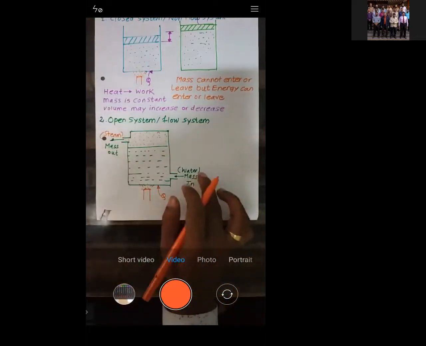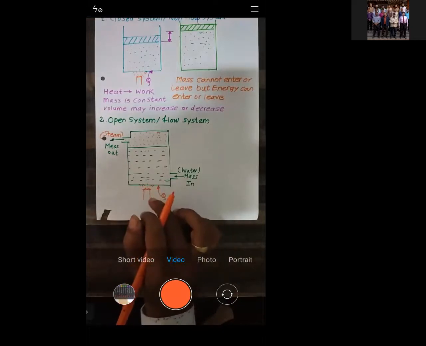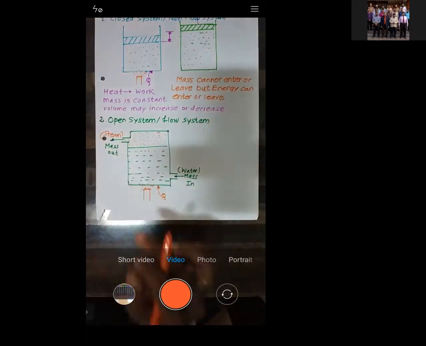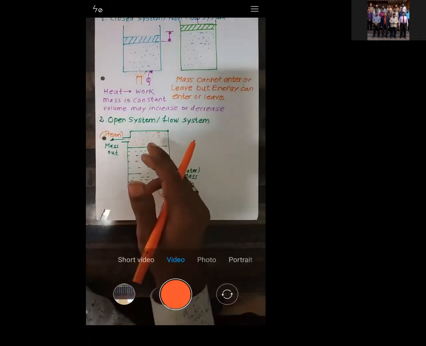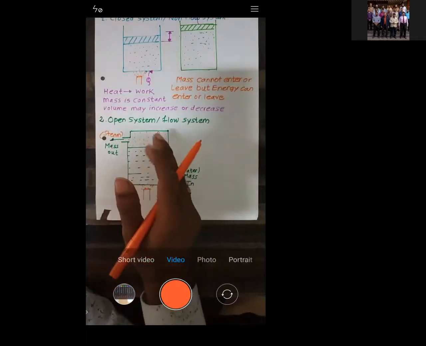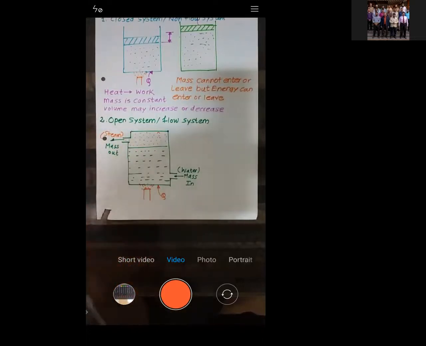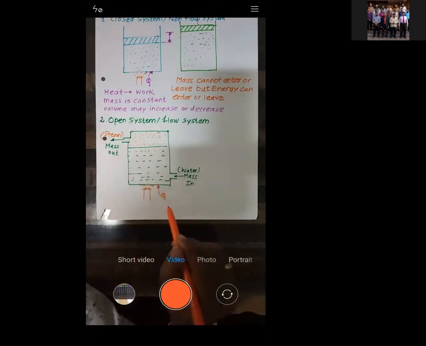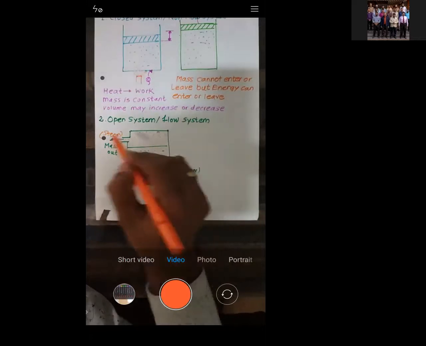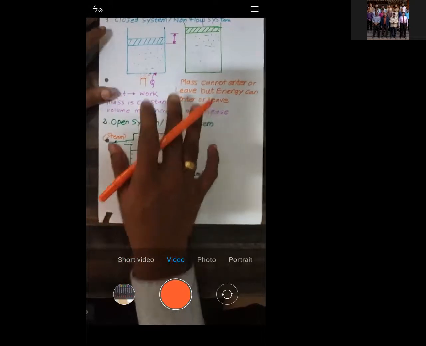So water will enter. When you heat with the help of the burner, the temperature of the water will increase, and when it reaches its saturation temperature or boiling point, the water gets converted into vapor that we call steam, and it will come out through its exhaust port or outlet port. So mass is entering, mass is leaving. Similarly, energy is entering in the form of heat, and it is also leaving in the form of heat.